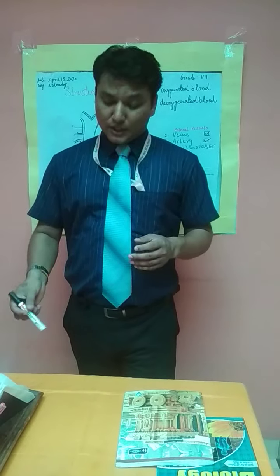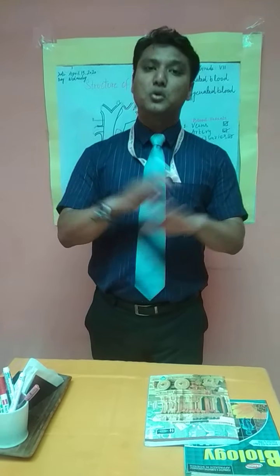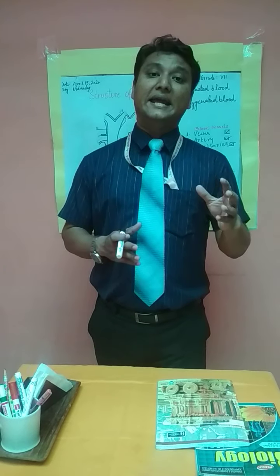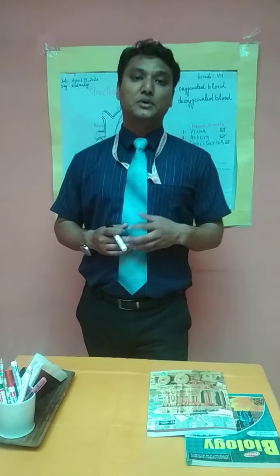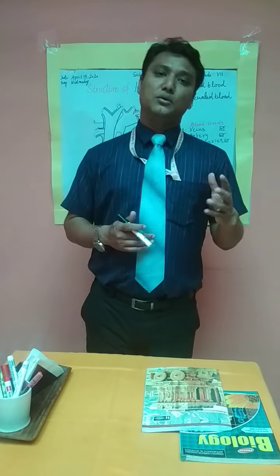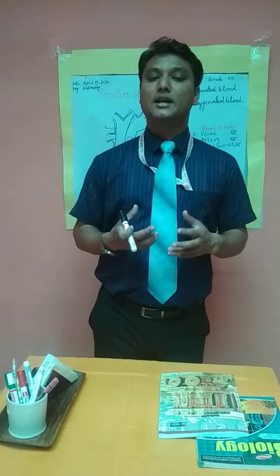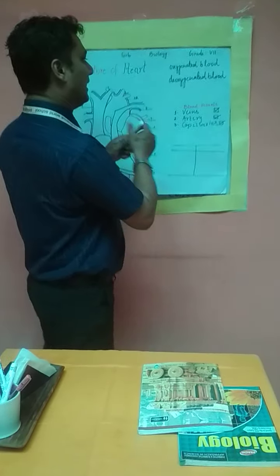Now blood, the red liquid which flows throughout your body, is the main carrier of substances inside the human body. The blood which has a lot of oxygen is called oxygenated blood.